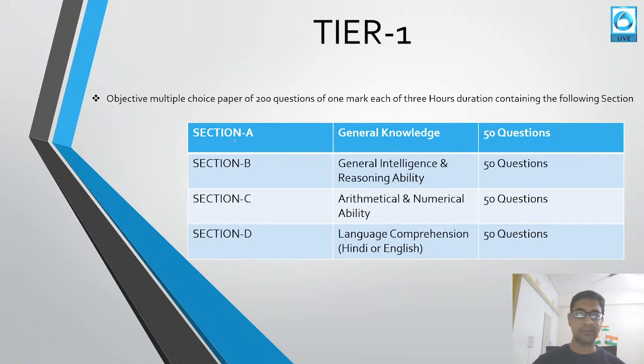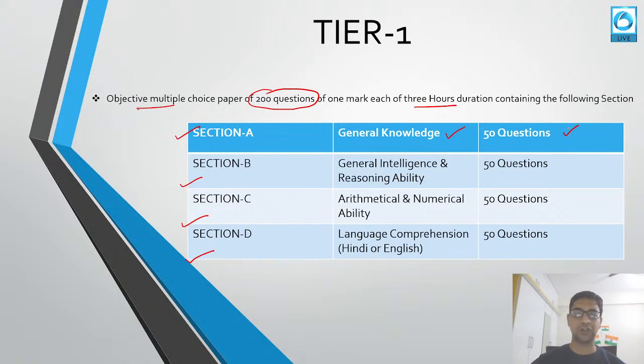So tier 1 examination is an objective multiple choice paper. They will be having 200 questions of 1 mark each. And this paper will be of 3 hours, and it will be containing 4 sections: section A, section B, section C, and section D. So you will be having a total of 200 questions in the tier 1 examination that will be of objective type, each question will be of 1 mark, and the paper duration is 3 hours.